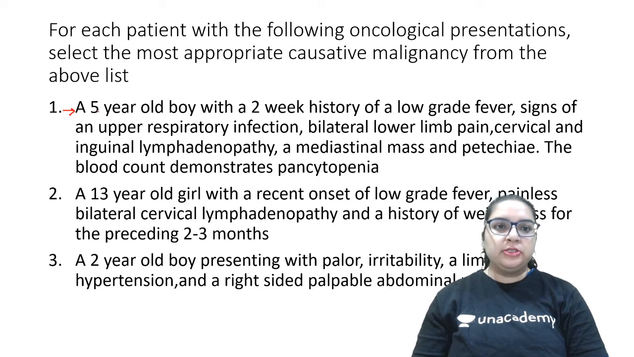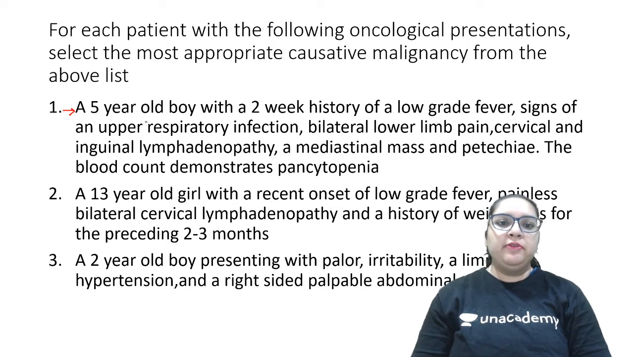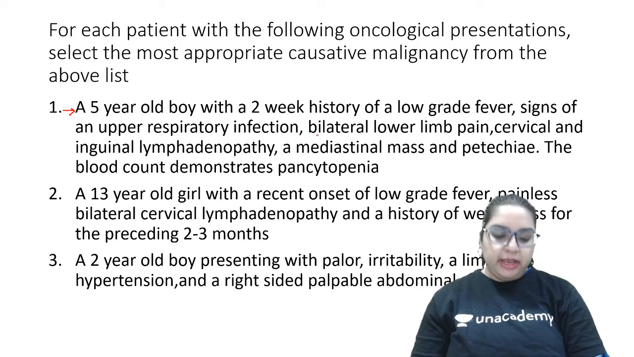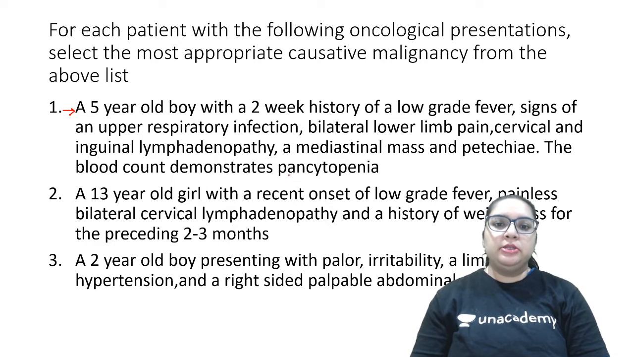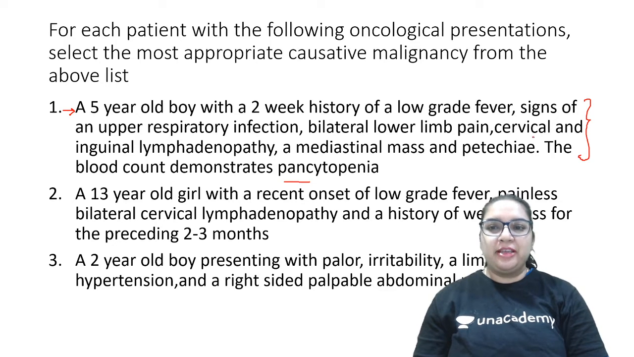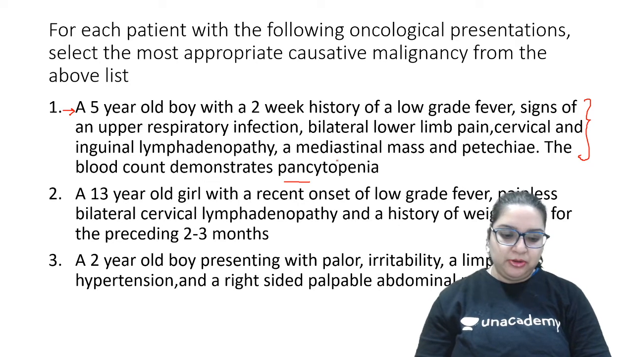So the first question is, a 5-year-old boy with a 2-week history of low-grade fever, signs of upper respiratory tract infection, bilateral lower limb pain, cervical and inguinal lymphadenopathy, a mediastinal mass, and petechiae. The blood count demonstrates pancytopenia. What quickly strikes your mind when you're reading this particular presentation?